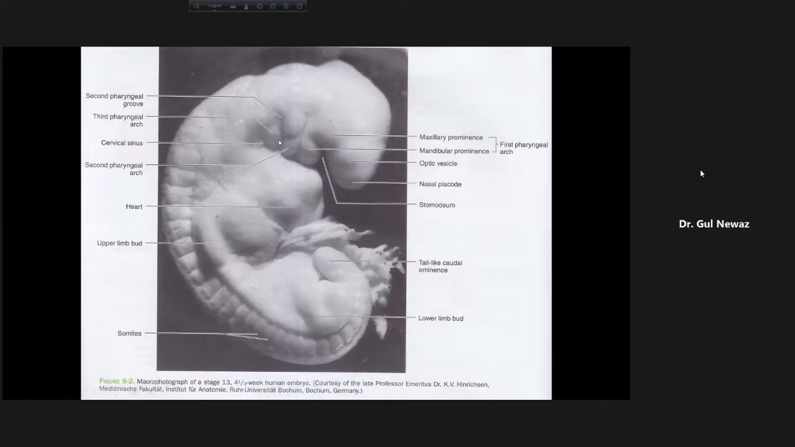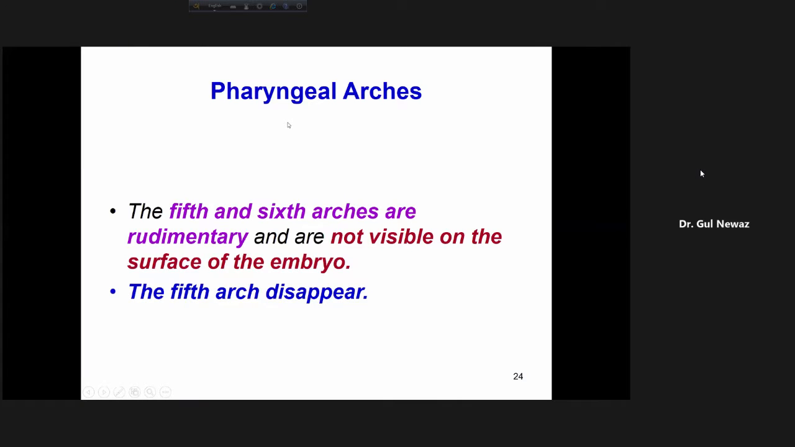Look here, embryo, end of the 4th week. First pair of pharyngeal arches here, and this is the second pharyngeal arch, and this is the third pharyngeal arch, and here is the fourth pharyngeal arch. And here is the pharyngeal groove or cleft between two pharyngeal arches. Here is the pharyngeal cleft or groove. So this is the figure.